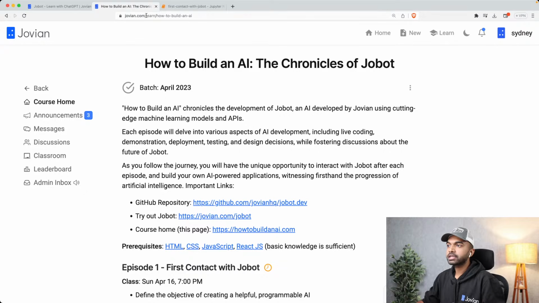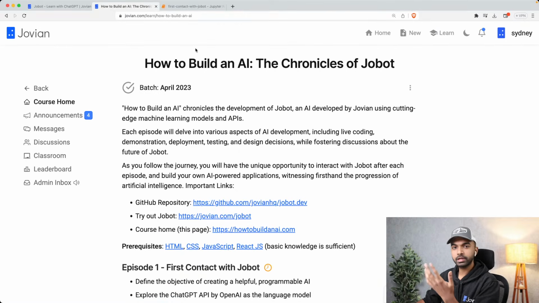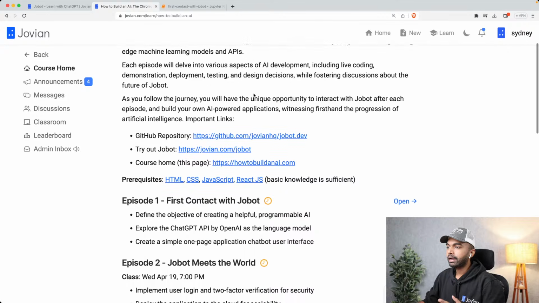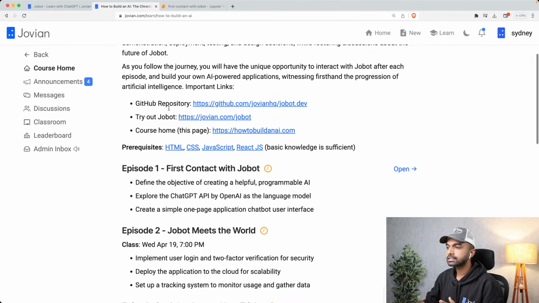The course page is how to build an AI.com. So if you just point your browser to how to build an AI.com, that should bring you to this page, and you can enroll on this course page if you haven't enrolled already. And all the code, etc. links are provided here, so you can check out all these things as well.